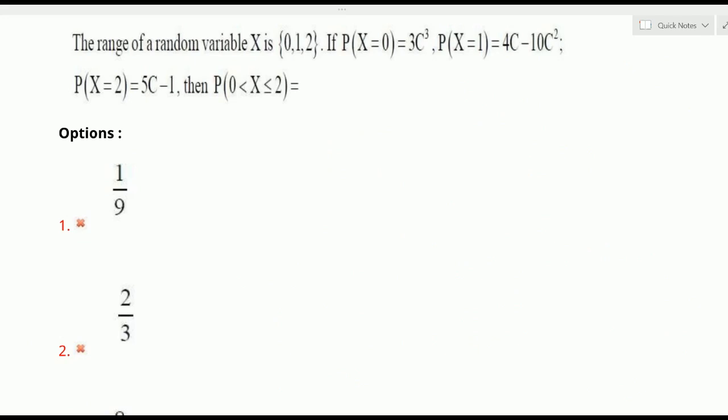The range of random variable x is the set {0, 1, 2} and the corresponding probabilities: for x = 0, 3c cube; for x = 1, 4c minus 10c square; for x = 2, 5c minus 1. This is an IPE question. Then what is being asked? P(0 < x ≤ 2), that is x lies between 0 and 2 including 2.